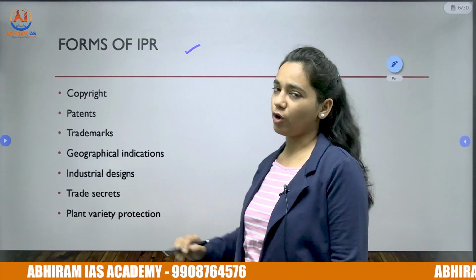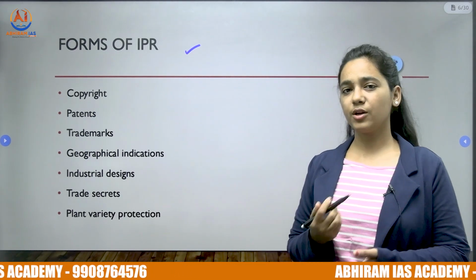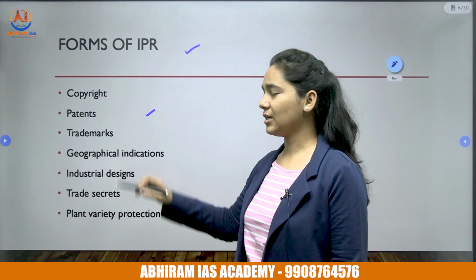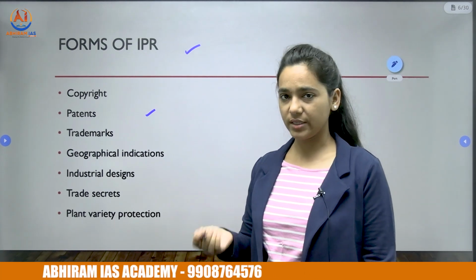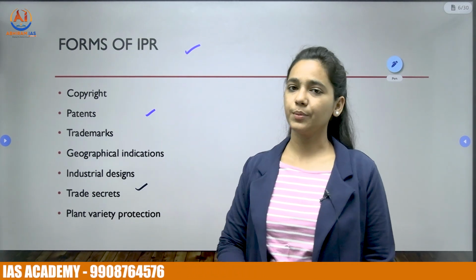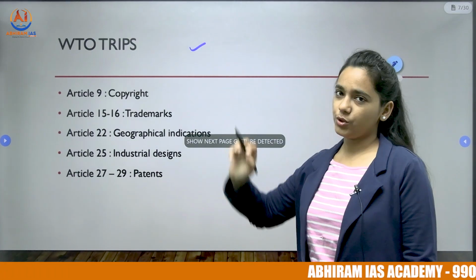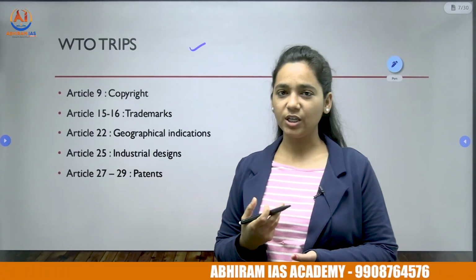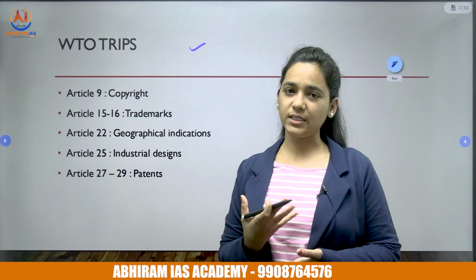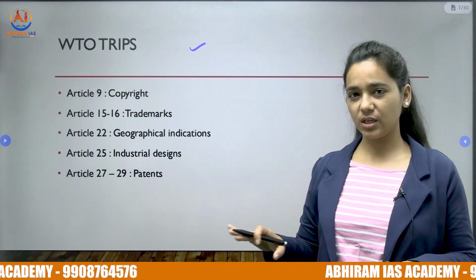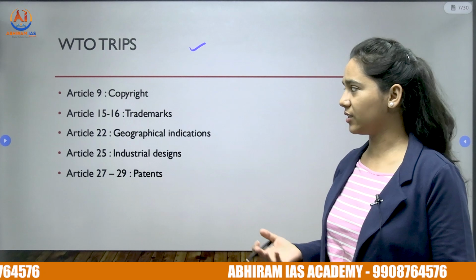Then what are the different forms of intellectual property rights? There are numerous forms like copyright, trademarks, patents, geographical indication, industrial designs, trade secrets, and plant variety protection also. Now, WTO. WTO is basically an international organization that facilitates trade by setting some common guidelines and rules for all the nations to follow in their trade aspects.